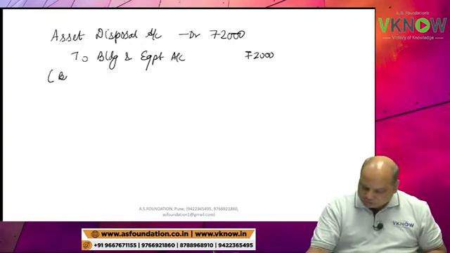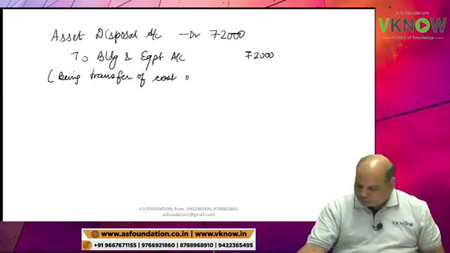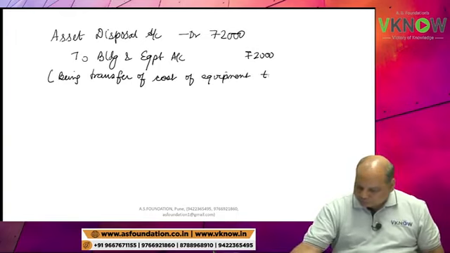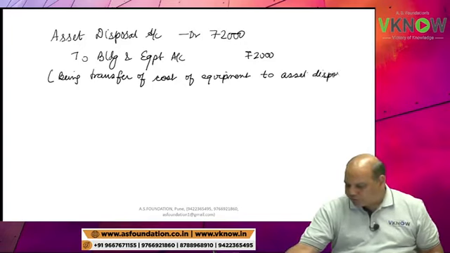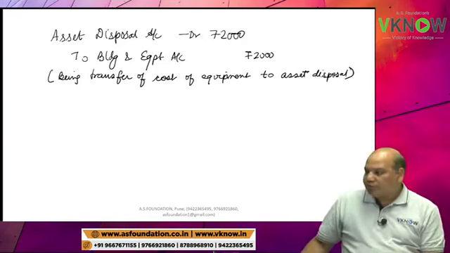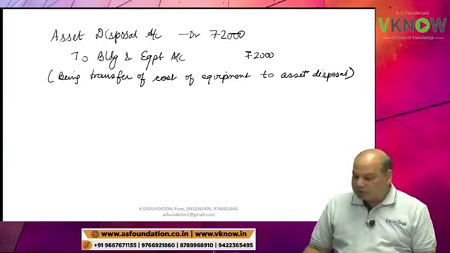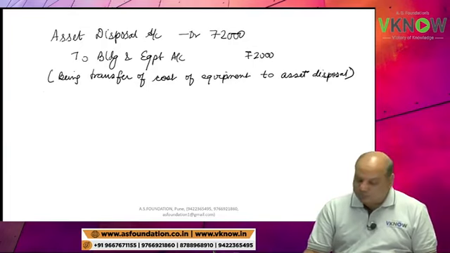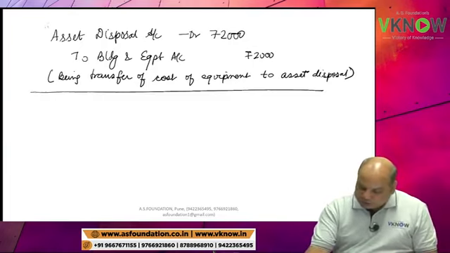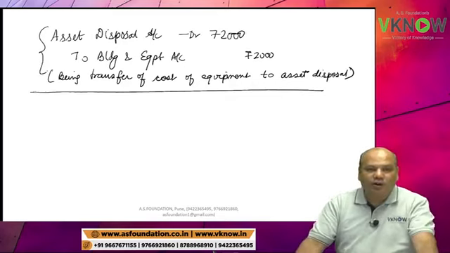So, transfer of cost of equipment to asset disposal account. Some companies open an asset disposal account to find out the profit or loss on sale. Asset disposal account debit to building and equipment account. So let us give the effect of this entry in our ledger.